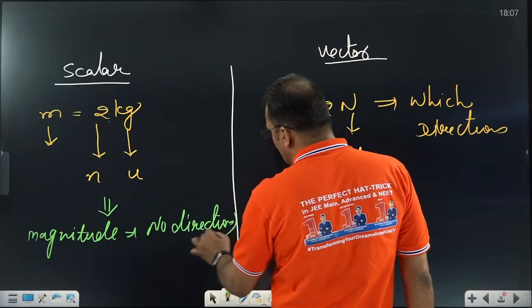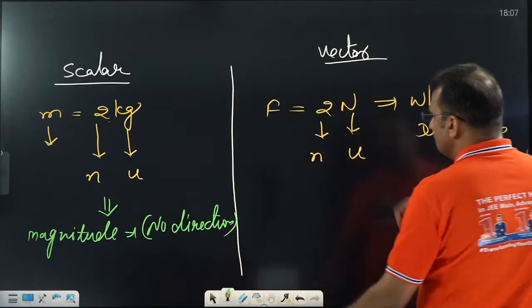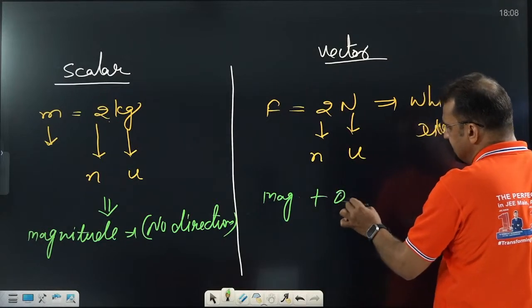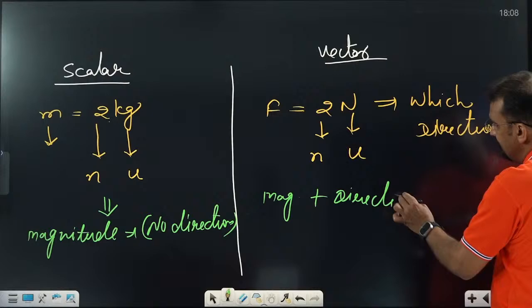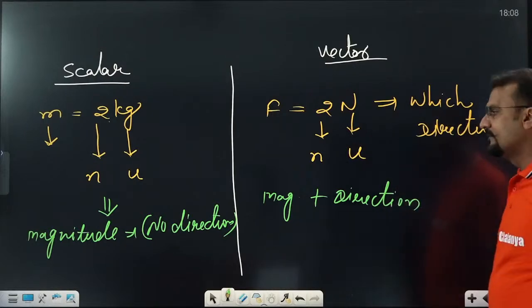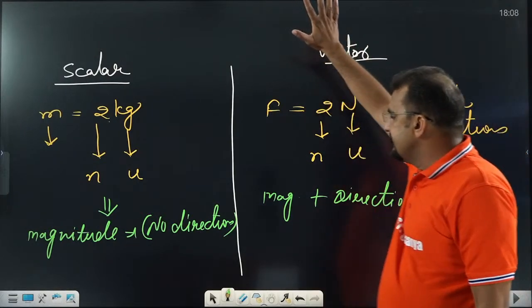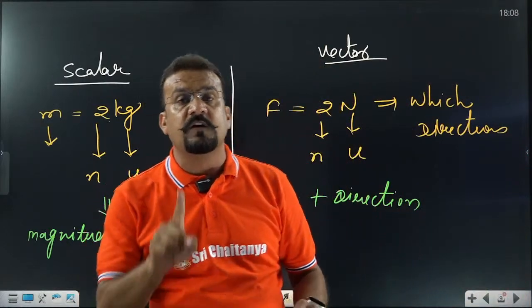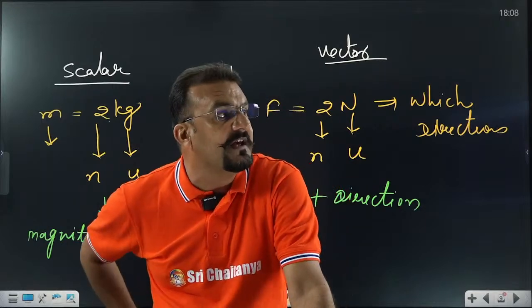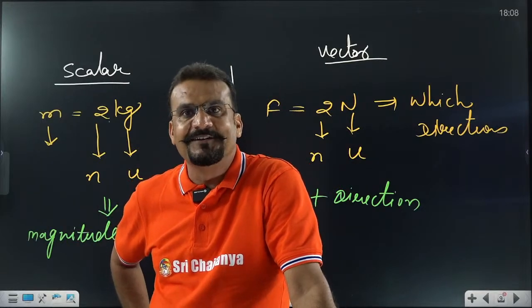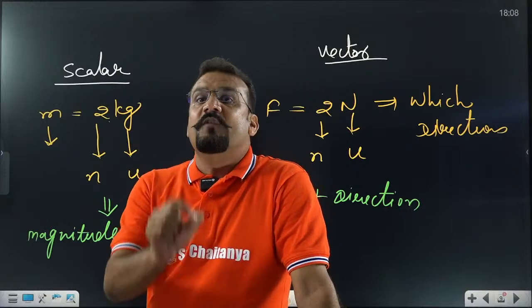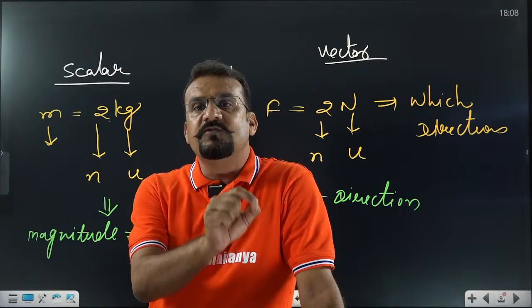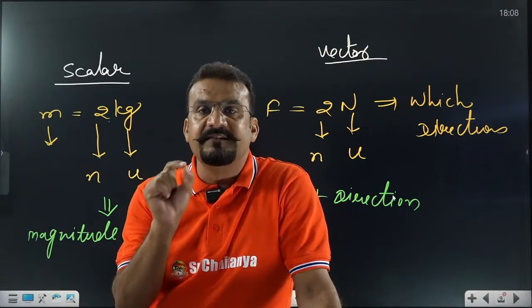One definition. This is not a sufficient definition. Now come to this one. In a vector quantity, magnitude plus direction. One more thing, my dear student, that is very important. In a vector quantity, magnitude plus direction is required. But one more thing that is very, very, very important. What is that? It should follow vector algebra. Listen again. A vector quantity should follow vector algebra.